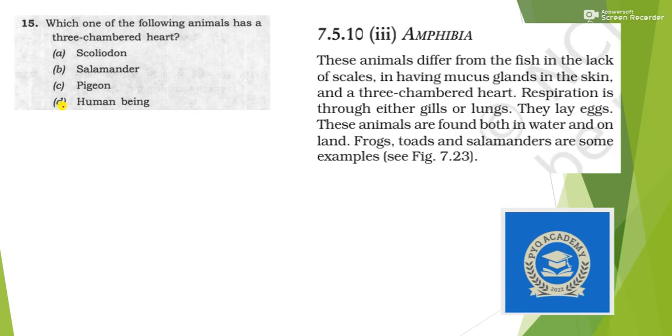Let's move to the next question. Which one of the following animals has a three-chambered heart? You can see here amphibians, and this is given in chapter 7 of class 9 NCERT, that they have a three-chambered heart. Amphibians are frogs, toads, and salamanders. And one option given is salamander. The others, pigeon, are birds. Humans are mammals, and this is also not. So the answer is option B.